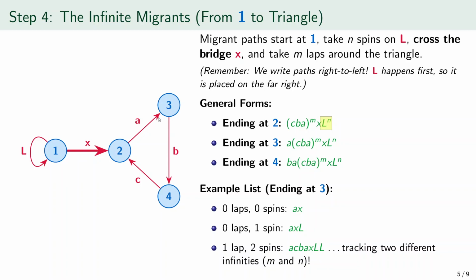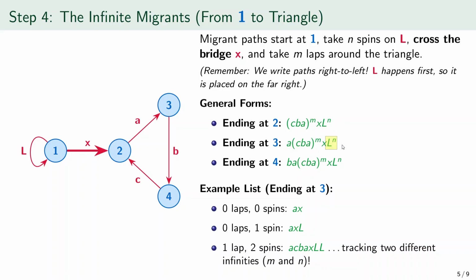For paths ending at object 3, the written form is A followed by CBA repeated m times, then X, then L repeated n times. Read from right to left, that means first do n spins on L at object 1. Then cross X to object 2. Then perform m full laps around the triangle based at object 2. Then finally take A from 2 to 3. So these are migrant paths from 1 to 3.